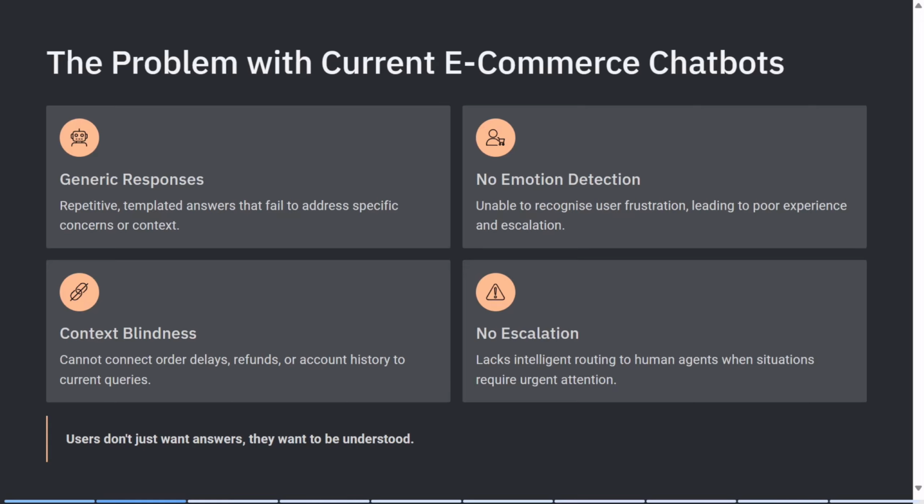Next, they are completely unaware of user emotions, especially frustration. Even if a user is angry or facing delays, the chatbot continues to give robotic replies. Next is context blindness. They cannot connect things like order delays, refunds, or past interactions with the current query. And most importantly, even in serious situations, they don't transfer the user to a human agent. So the core problem is users don't just want answers, they want to be understood.